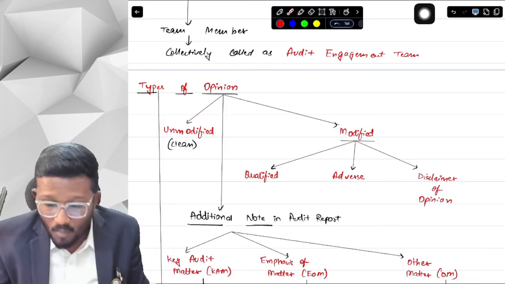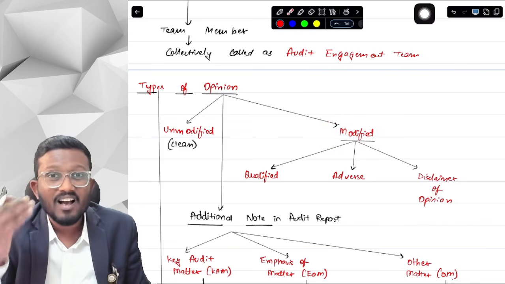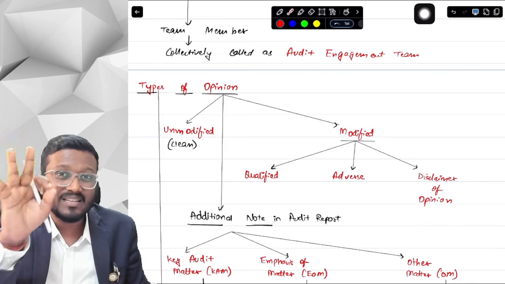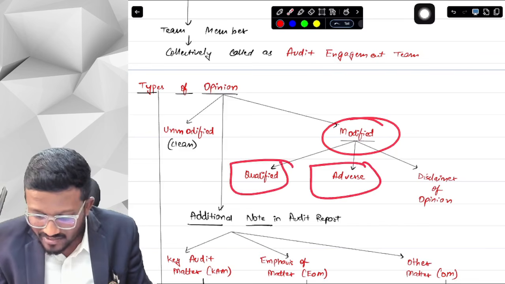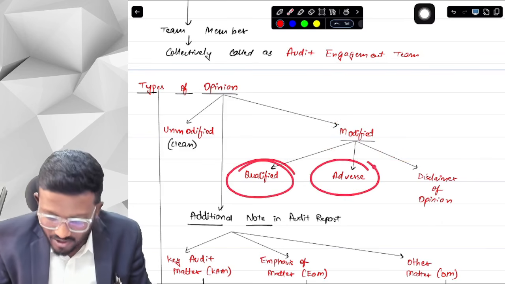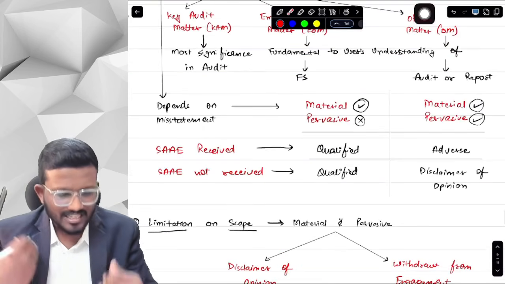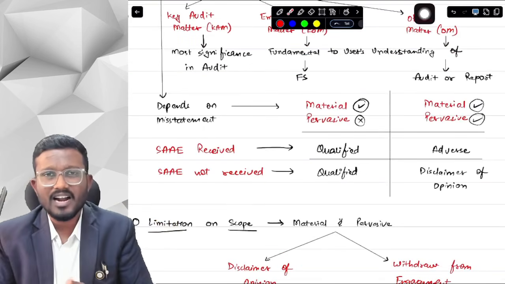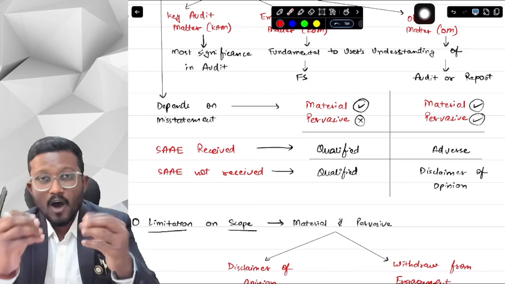But if we talk about the modified opinion, it means that we have changed our opinion. Then there can be three changes in the opinion. Either the modified opinion can be qualified, adverse, or disclaimer of opinion. What can be, sir? Qualified, adverse, or disclaimer of opinion. Okay, so when qualified, when disclaimer, when adverse, we will obviously discuss in detail in our SA 700 series, but for now you can get to know.